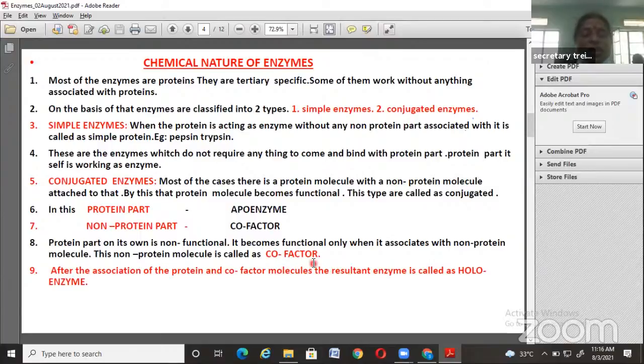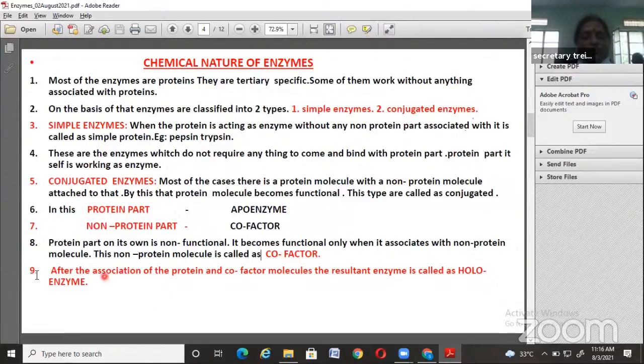Why is it called a cofactor? The apoenzyme is a factor, and here co means associate. Which molecule is associating with the factor? The non-protein molecule is associating with the protein molecule. That's why this non-protein molecule is considered a cofactor. That's the reason for the name cofactor.